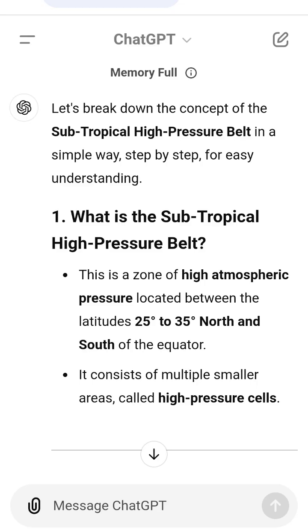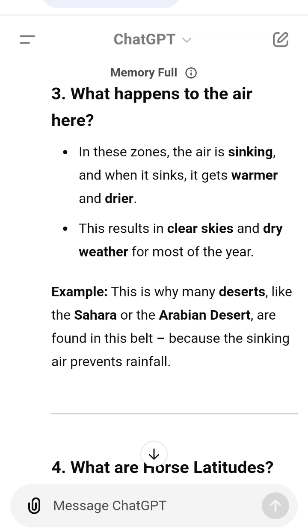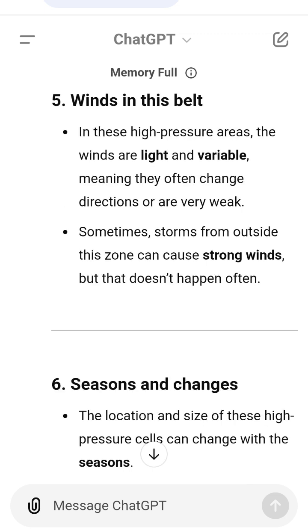9. How high do these belts go? These high-pressure zones can extend as high as 9,600 meters, 9.6 kilometers above sea level. 10. Structure of high-pressure cells. The structure of these high-pressure cells is not symmetrical, it is uneven. On the eastern side of the oceans, the air is more stable and dry. On the western side, the air is a bit more unstable and humid, which can sometimes cause storms.